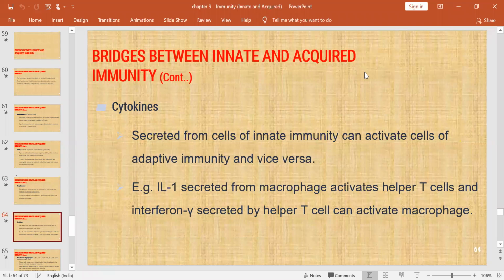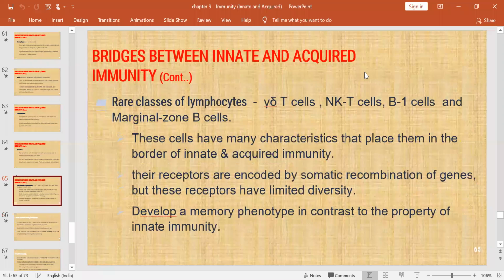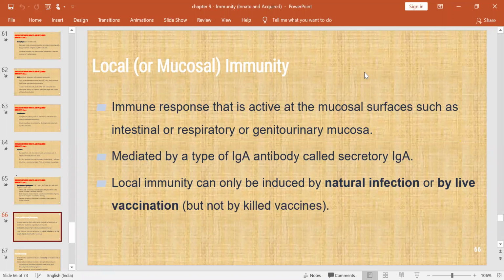Another one, cytokines, are usually secreted from the innate immunity cells, and vice versa. For example, IL-1 is secreted from the macrophage and this activates the T cells. Interferon gamma is usually secreted by the T cells, and this automatically activates the macrophages. So there is a combined effect. And these are the rare classes of lymphocytes. Just remember the names.